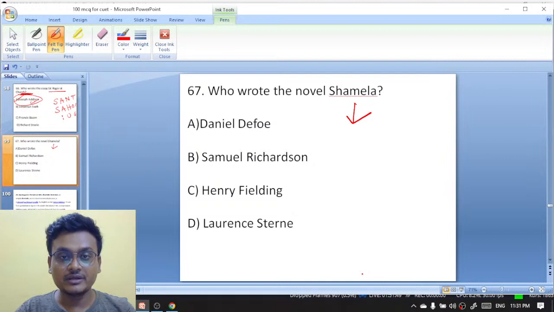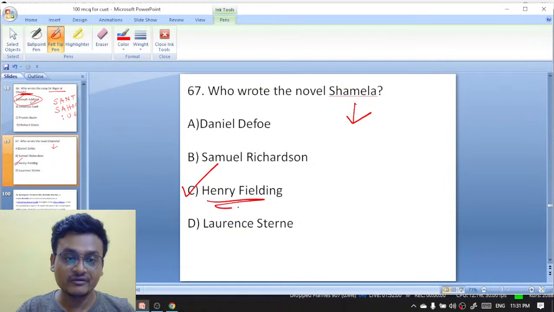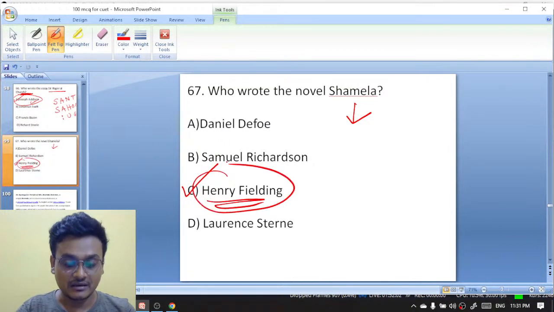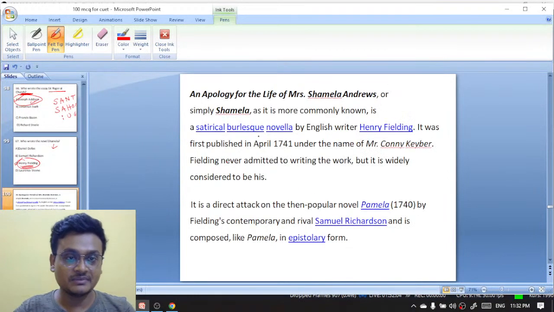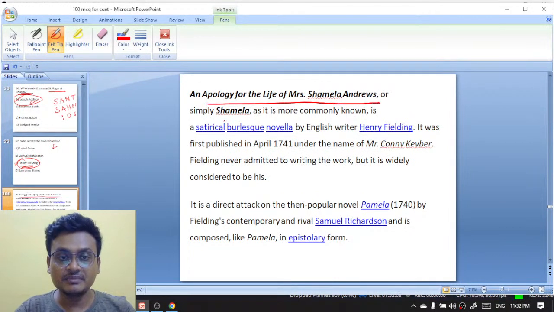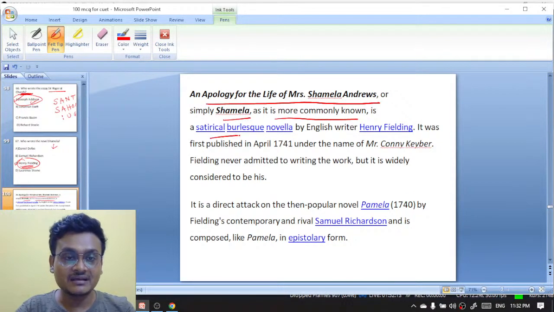Excellent. It's a parody of Samuel Richardson's Pamela. Shamela was written by Henry Fielding. Exactly, it is Henry Fielding who wrote Shamela. And here is the explanation: An Apology for the Life of Mrs. Shamela Andrews, or simply Shamela, is a satirical burlesque novella by Henry Fielding. It was first published in 1741.